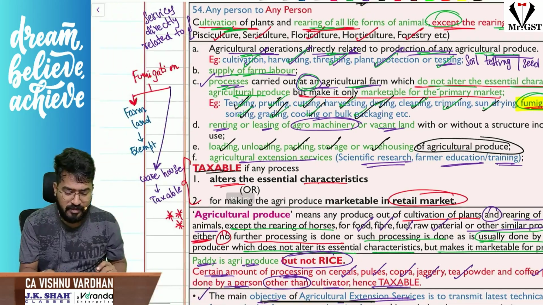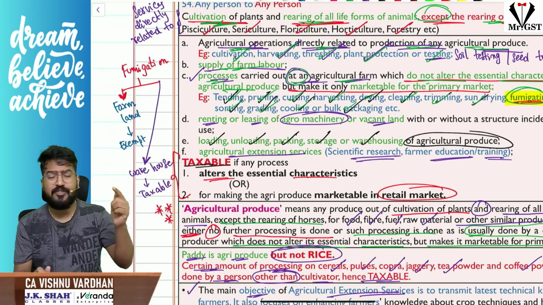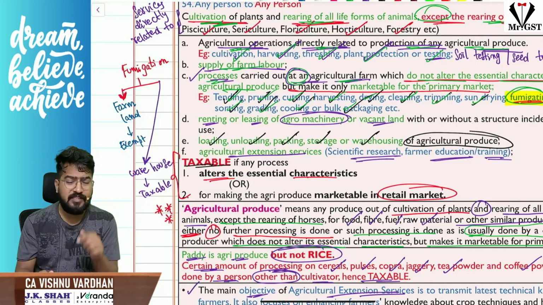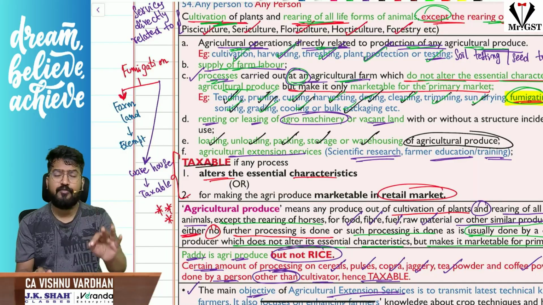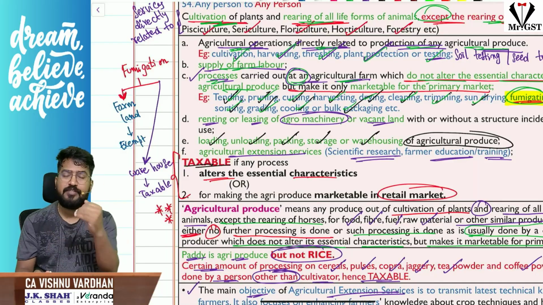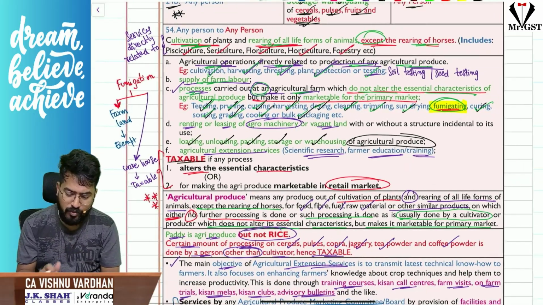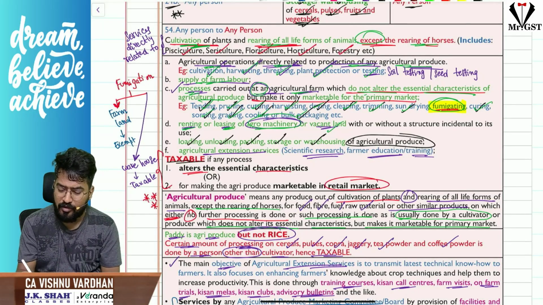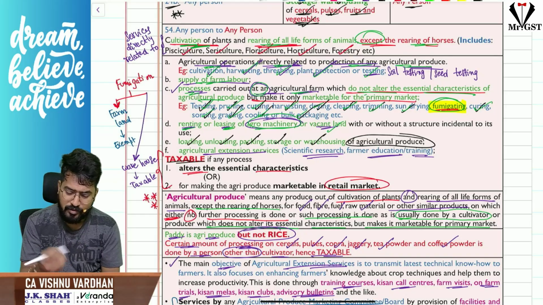Coming to fumigation, here is one small point. Fumigation is carried out at farmland as well as at warehouses. Earlier, if it was carried out in a warehouse, there was an exemption, but now there is no exemption. So fumigation in farmland is exempt, and in a warehouse it is taxable. Remember that. Next, if you are renting or leasing any agriculture related machinery, along with vacant land or otherwise, that is also exempt under GST.